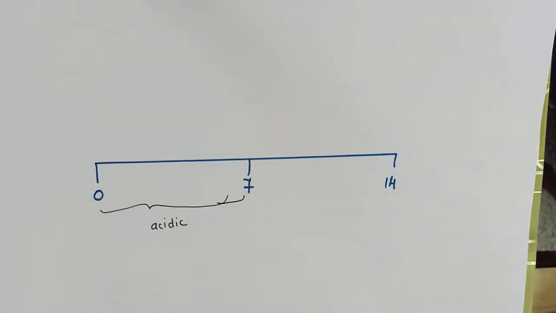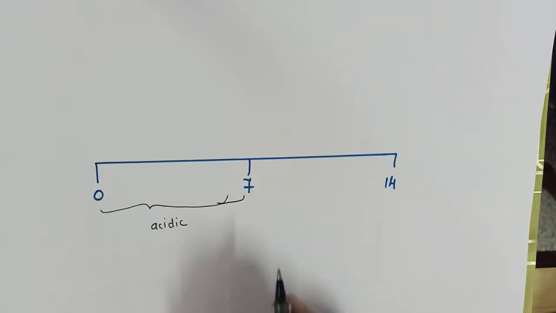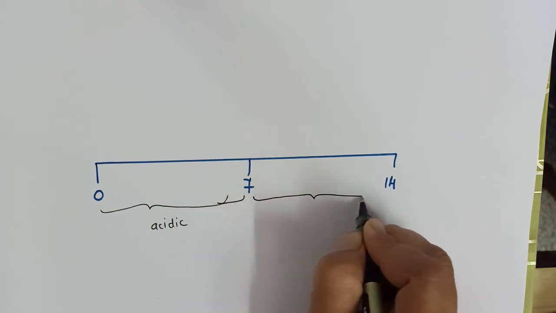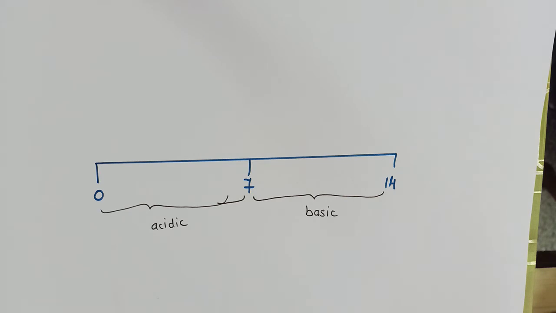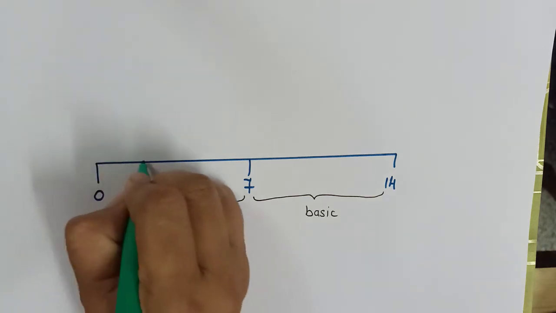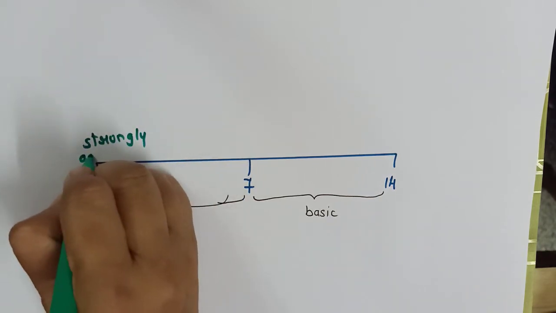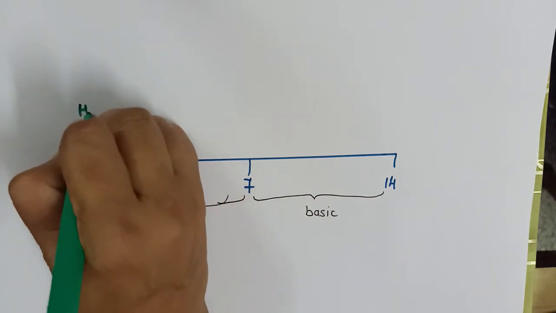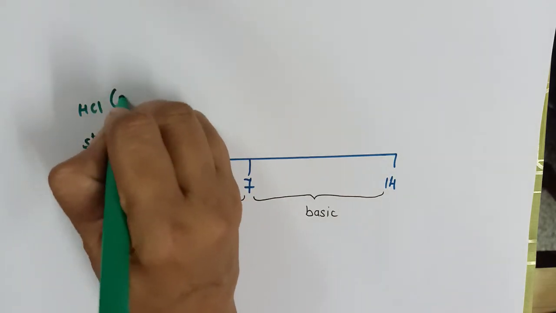That means all those solutions which show pH between 0 to 7 are acidic in nature. All those solutions which show pH 7 to 14 are basic in nature. But now we have categories in this. Suppose the solution has pH in the range of, let's say, 0, 1, 2, 3. Then it will be strongly acidic. For example, HCl. It is strongly acidic in nature and its pH is 0.